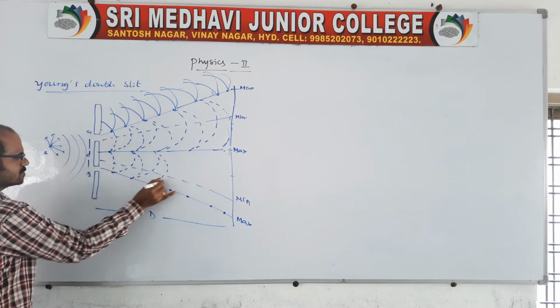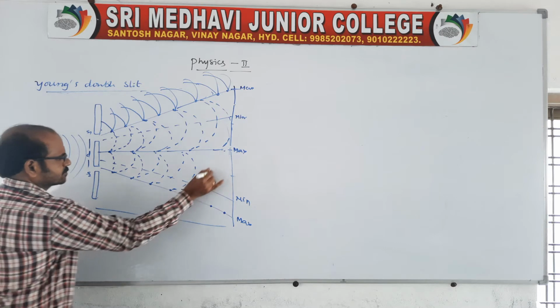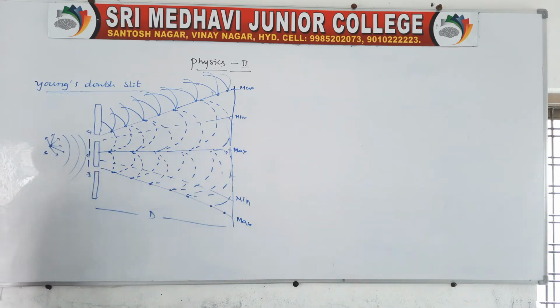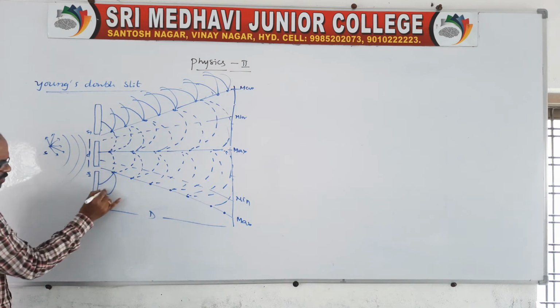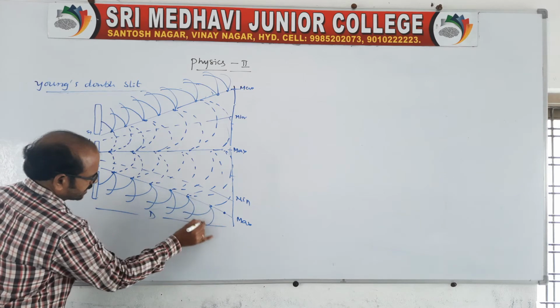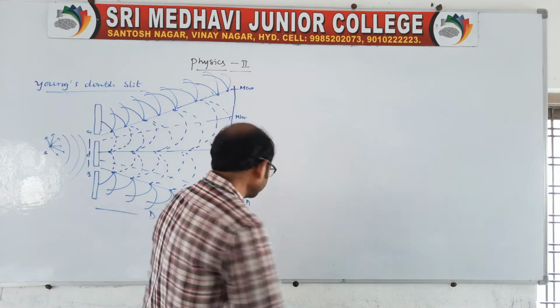This is the diagram related to the interference pattern using Young's double slit experiment. And the final one you take, again you draw like this. Yes, this is our final diagram. It is the pattern of interference.